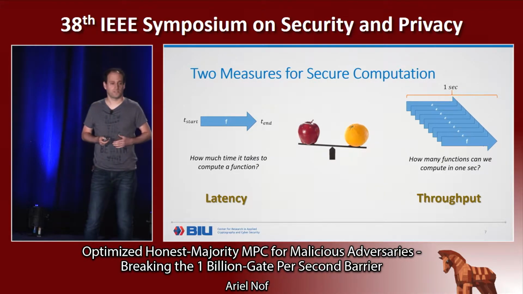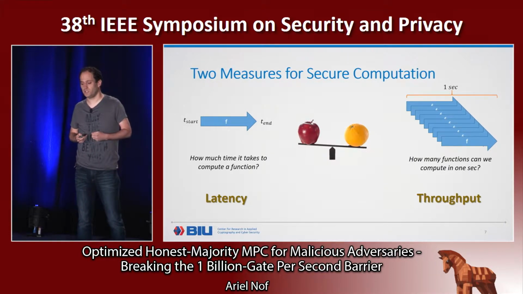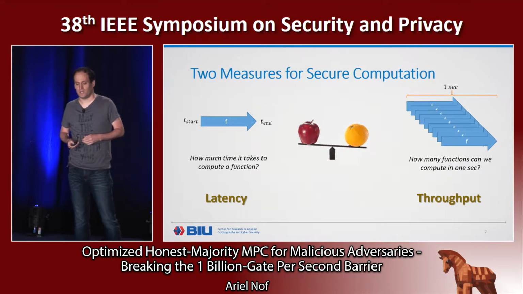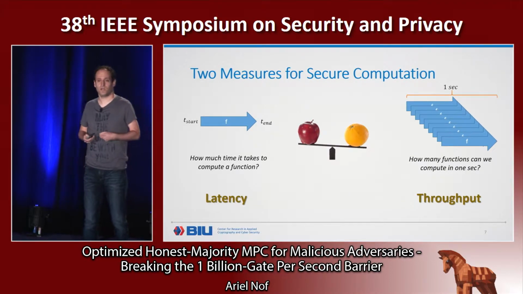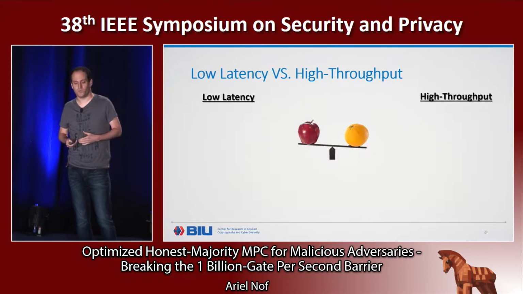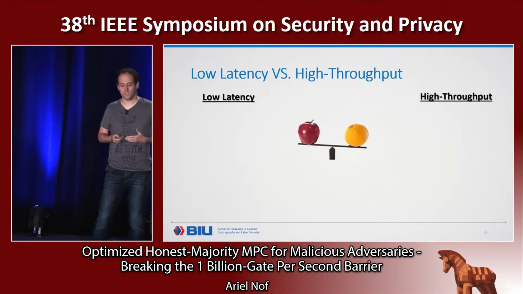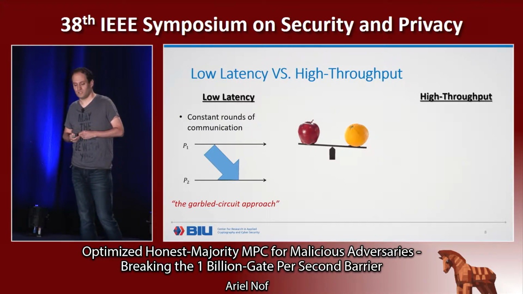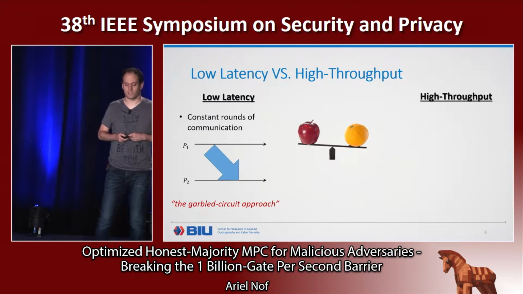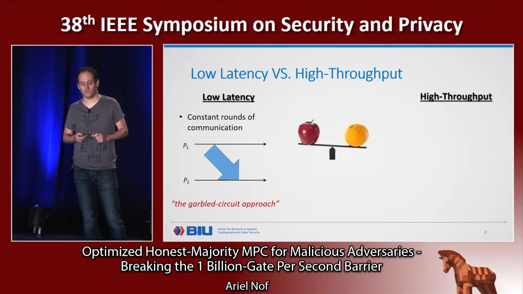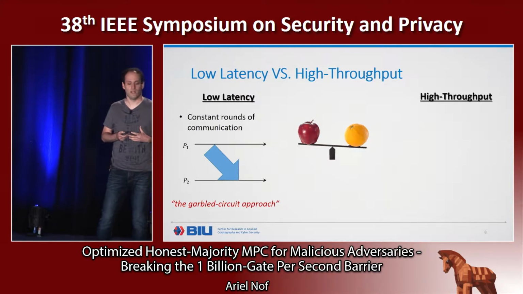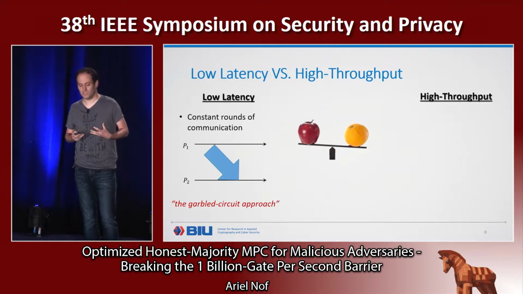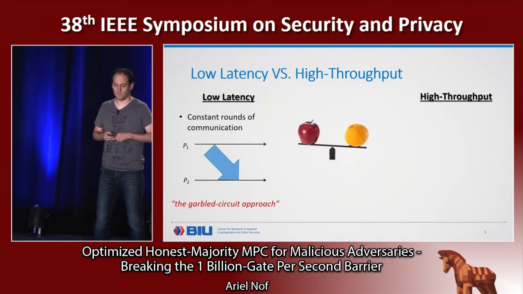Now, these are not just two ways to measure performance, but actually two different goals that are translated into different approaches of how to design a protocol. Specifically, if we want to achieve low latency, then usually we would like to minimize the number of rounds of communication. This will usually be done using the garbled circuit approach, where you have several rounds of communication, but in each round you send a large amount of data. The parties send an encrypted version of the circuit, so these are big messages.